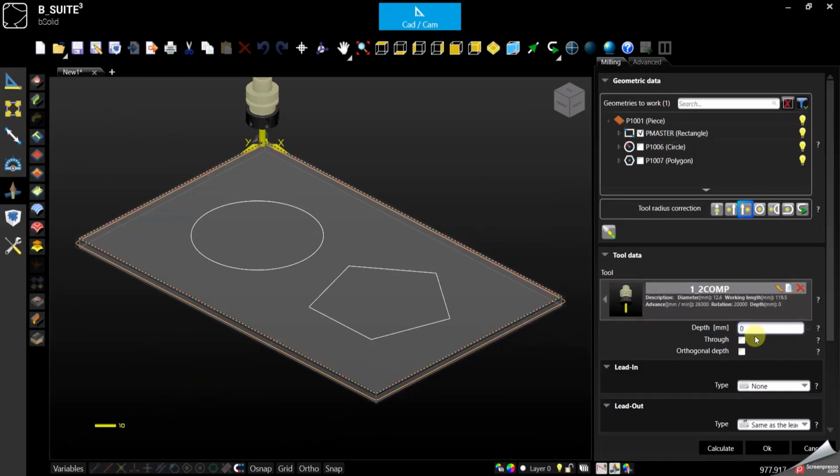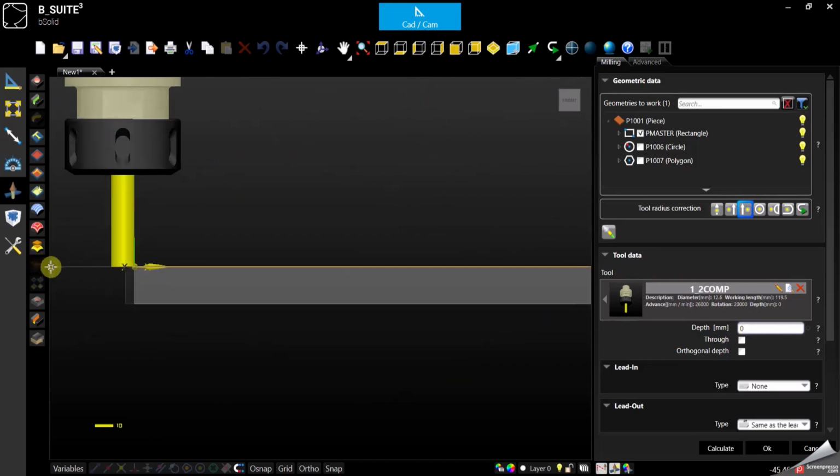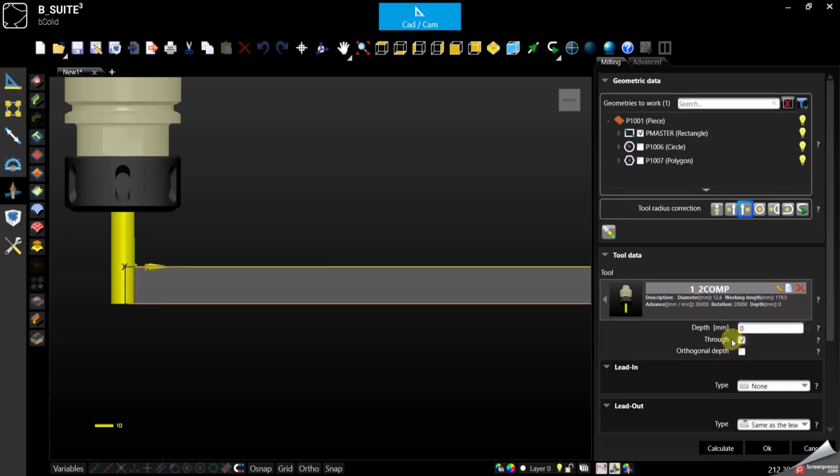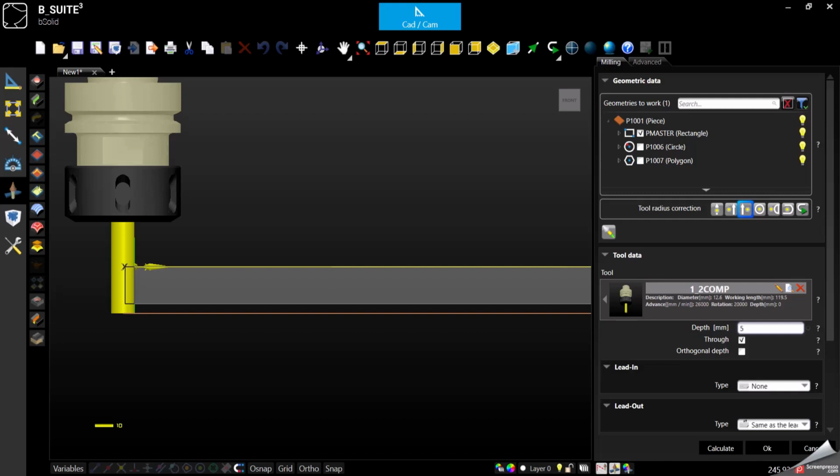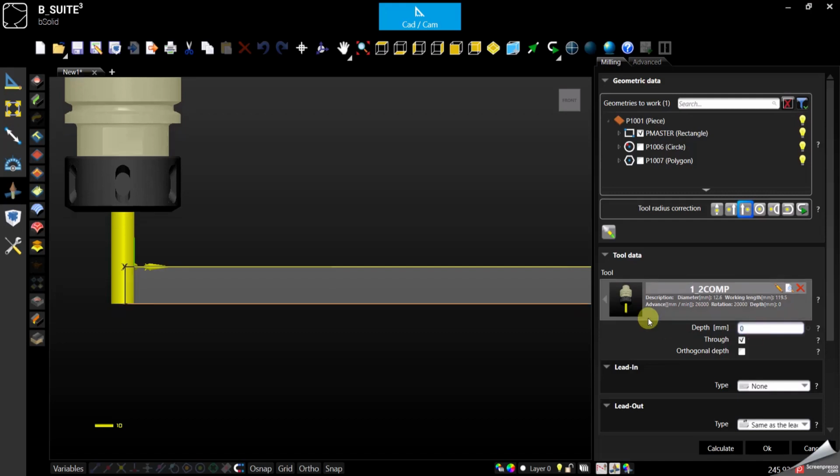Otherwise, remember that if you enable the through cut, so let's actually look at the panel from the side view, actually front. So if you leave a 0, the tool will be right on top of the panel. If you enable the through cut, basically your reference will become the bottom of the panel. So whatever you put here as a value will be from the bottom down. Let's go back to 0 or 1.